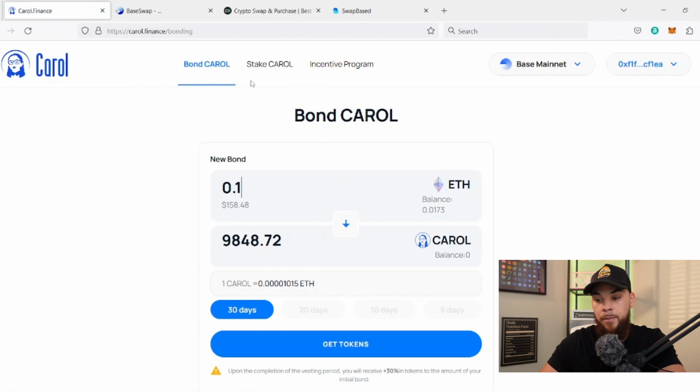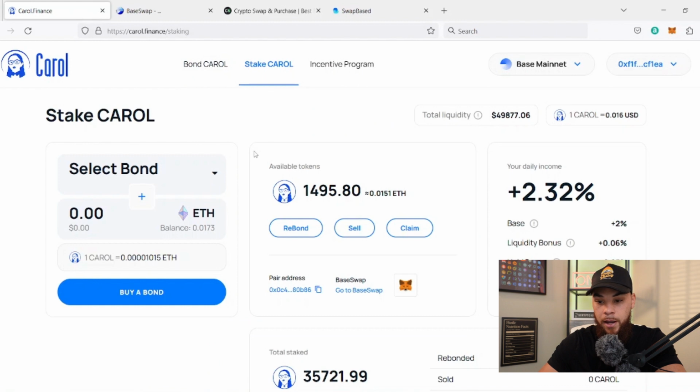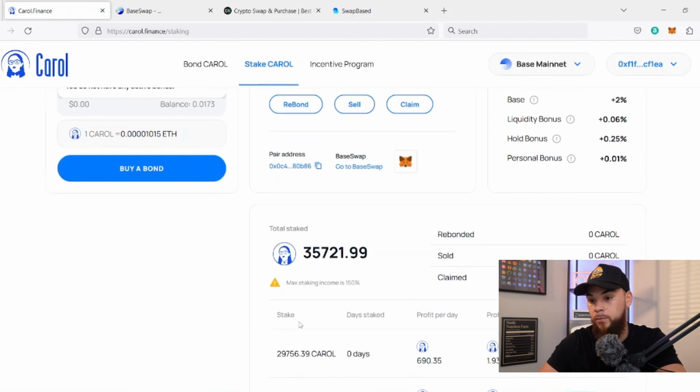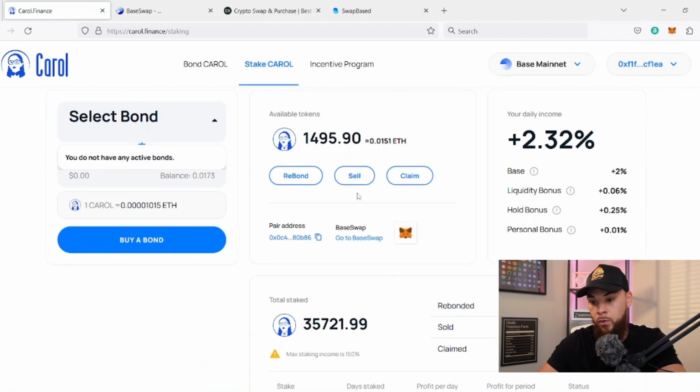So once again, we really talked about how to get started here. It's very simple. All you have to do is get your Ethereum over to the base chain, and then you would use your Ethereum to buy the Carol tokens. Then from there, you would come over here and stake your Carol. So you would have to get those bonds. As you can see, I don't have any active ones because I've already staked them all. And you would pair it up with Ethereum, and then you'd be able to stake it.